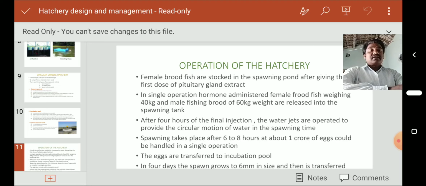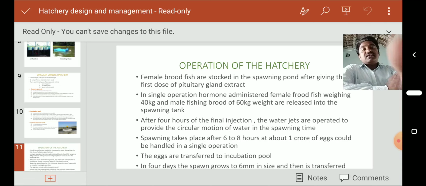About 1 crore eggs can be handled in a single operation. After 6 to 8 hours, 1 crore eggs are released. These eggs are transferred into the incubation pool. In 4 days, the spawn grows to 6 mm size, then is transferred into the nursery pool. Okay, so this is about the operation of the hatchery.